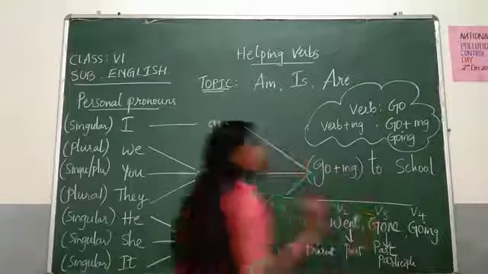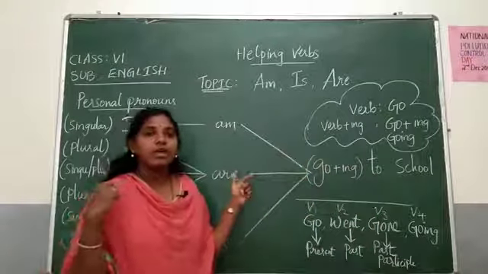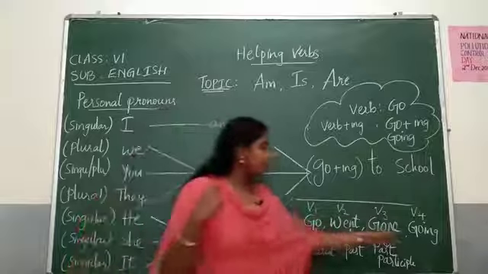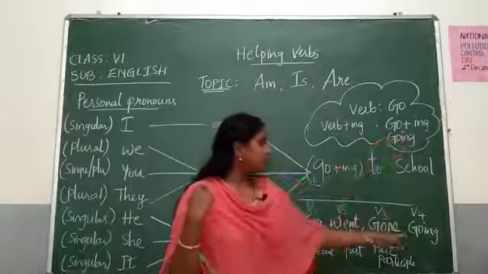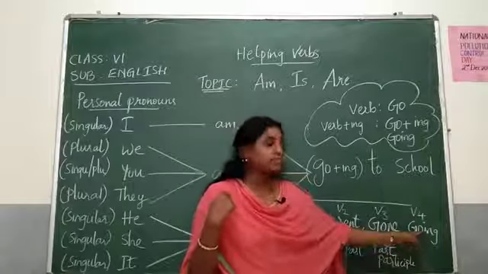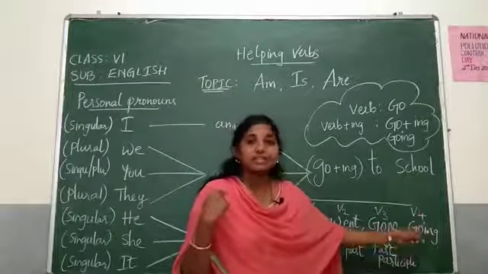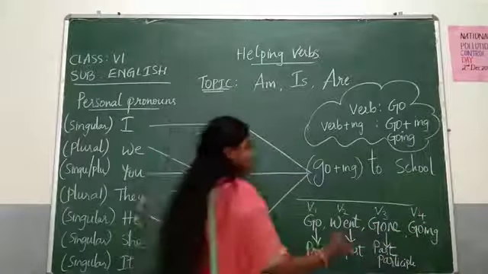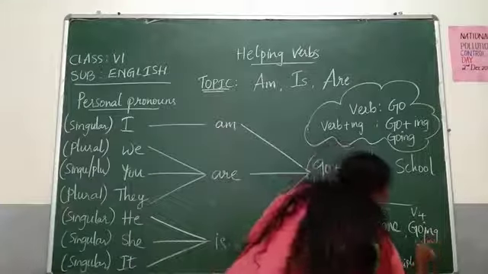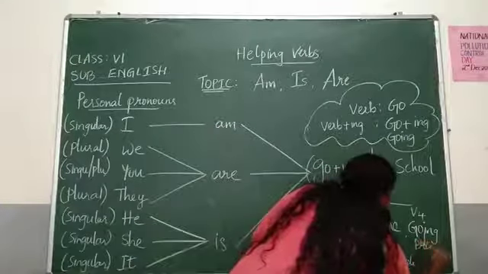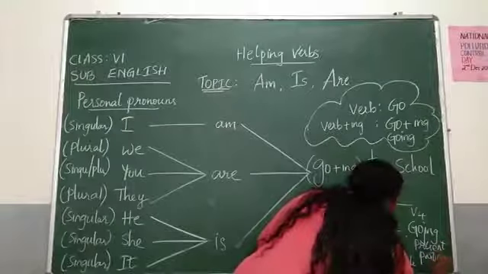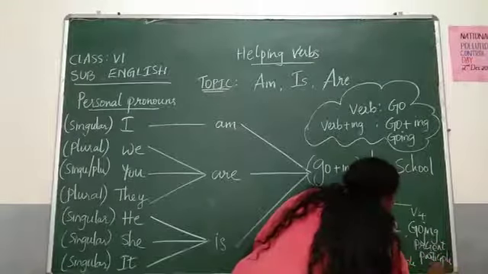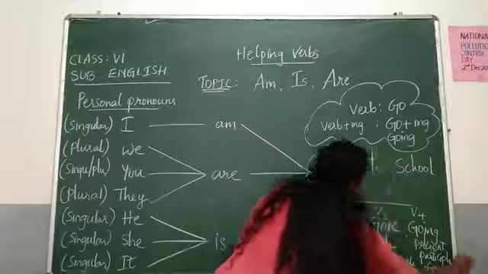Going means go plus ing. Go plus ing means verb plus ing, the V4 form. This is called the present participle form.